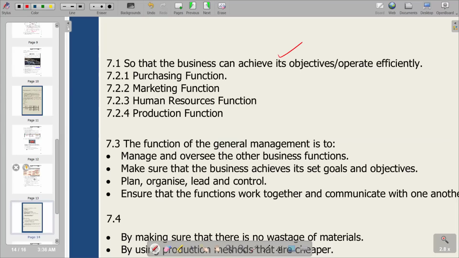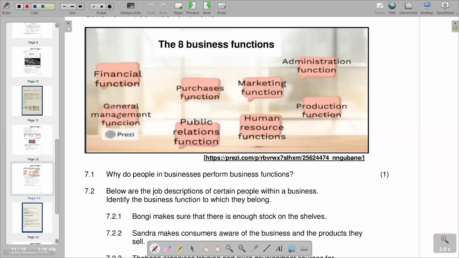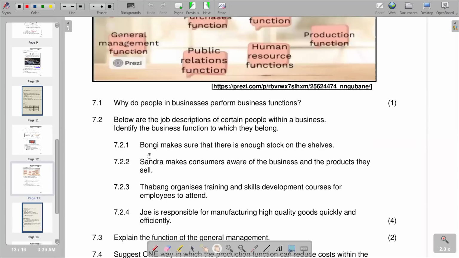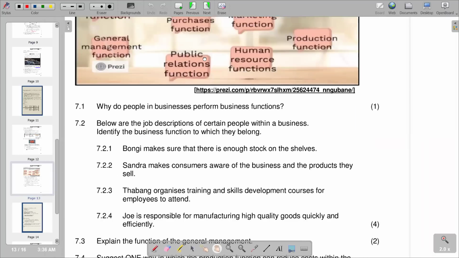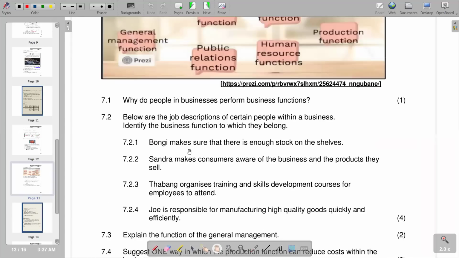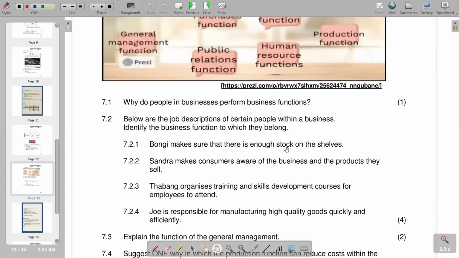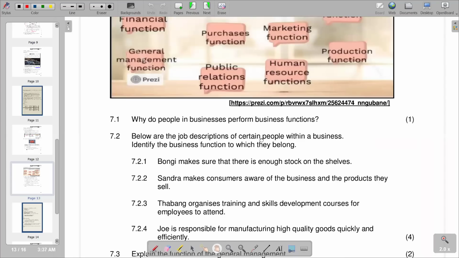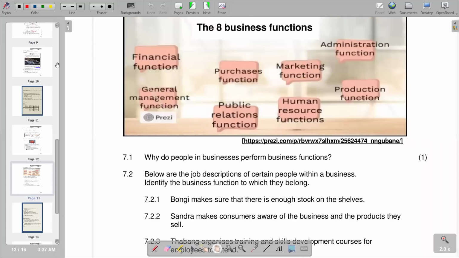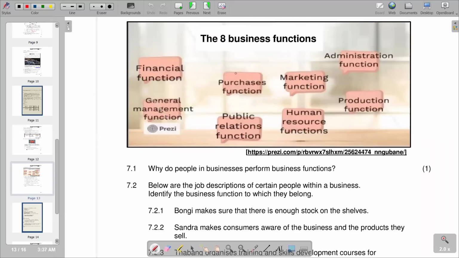So we go to the next part of the question, which says: below are the job descriptions of certain people within a business. Identify the business function to which they belong. We are just going to go through each statement and try to see which business function applies. We're going to pick from the eight business functions we are given. The first one says you make sure that there is enough stock on the shelves. Obviously, the business function that relates to that is the purchases function. This applies to 7.2.1.